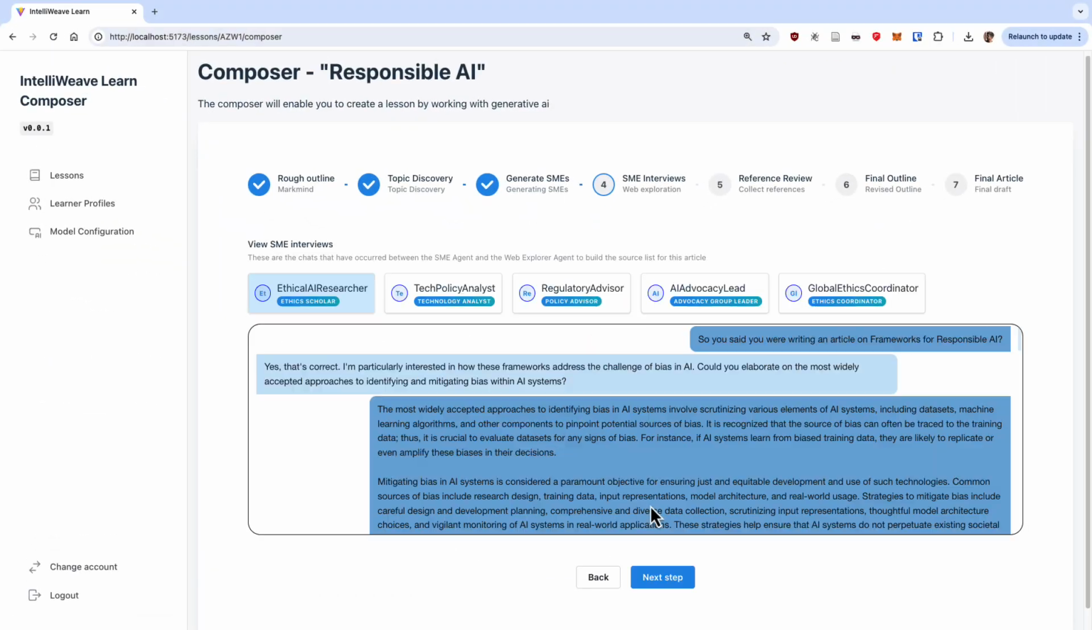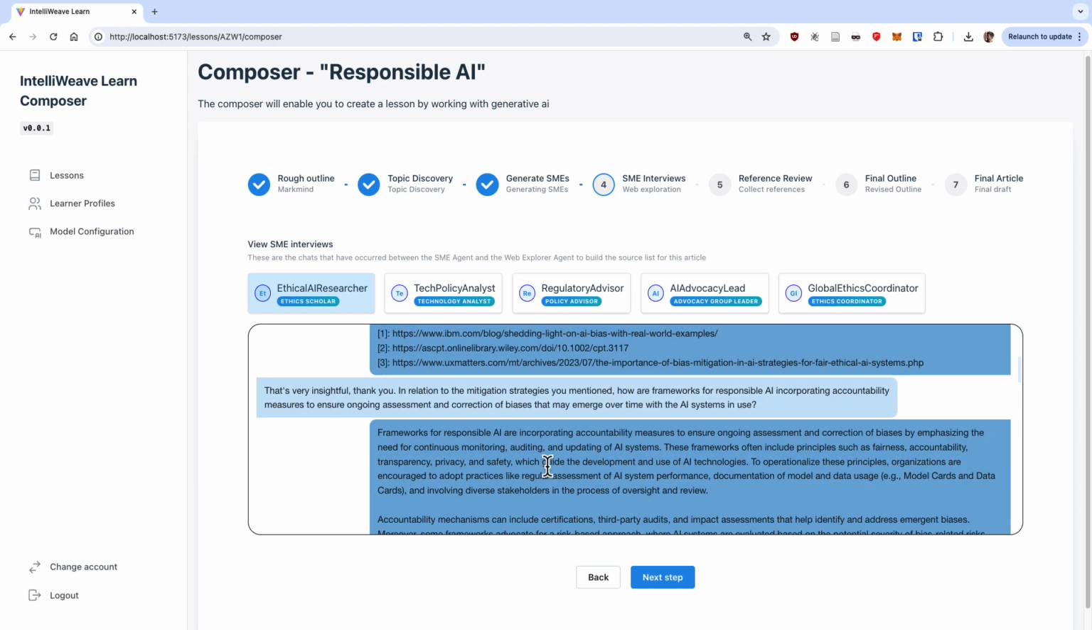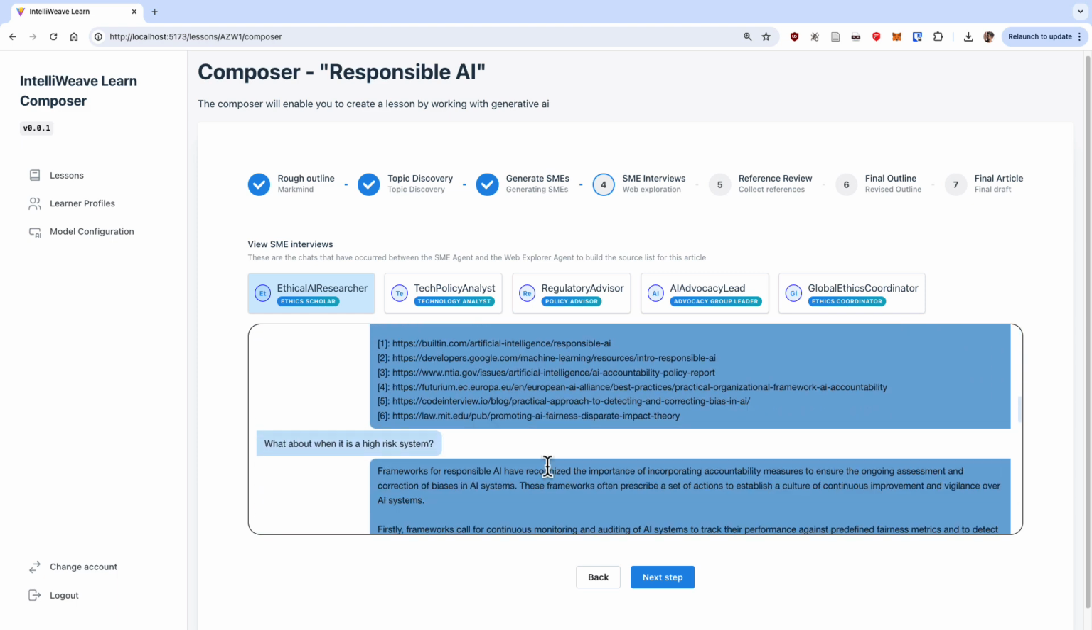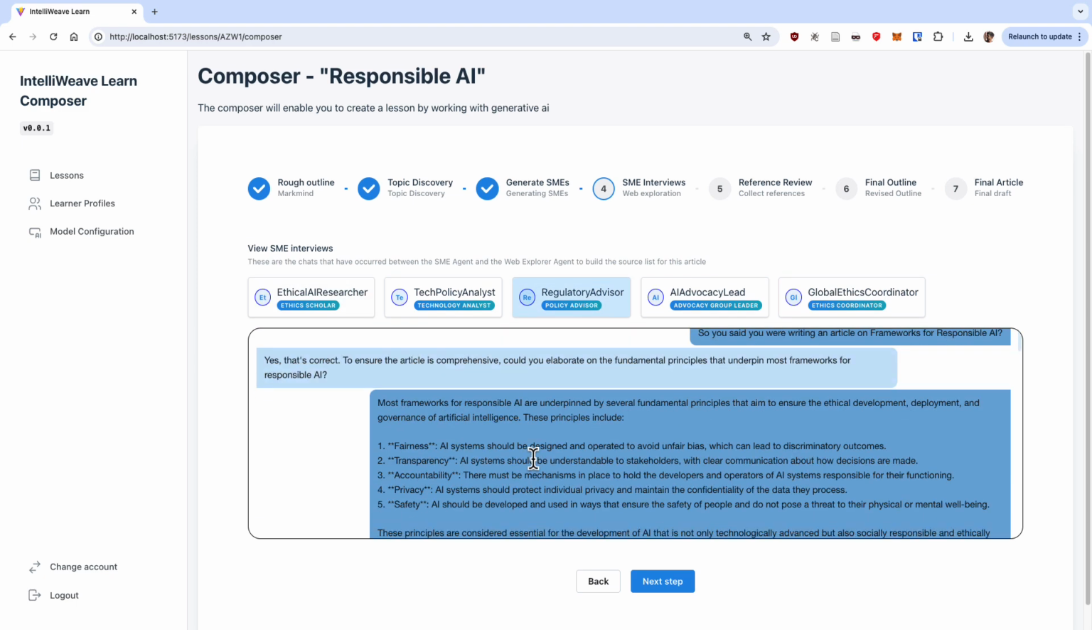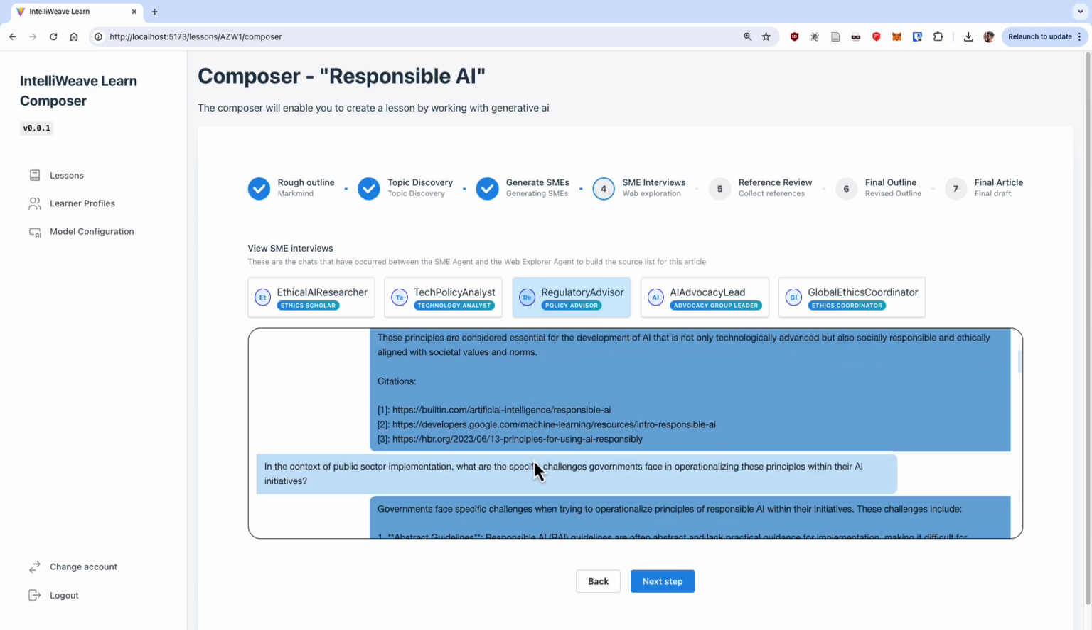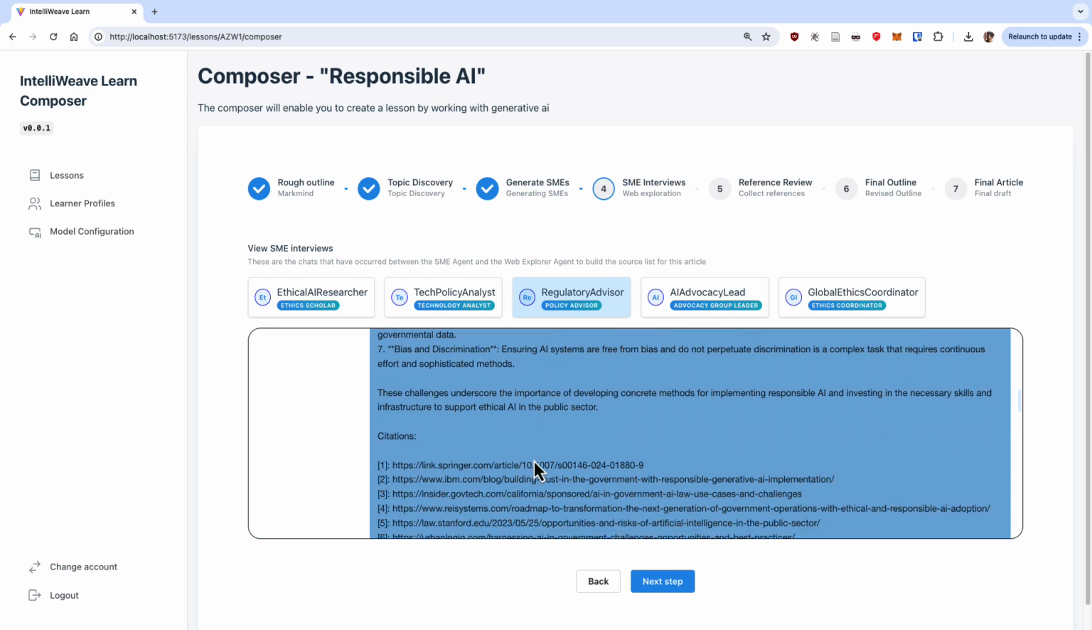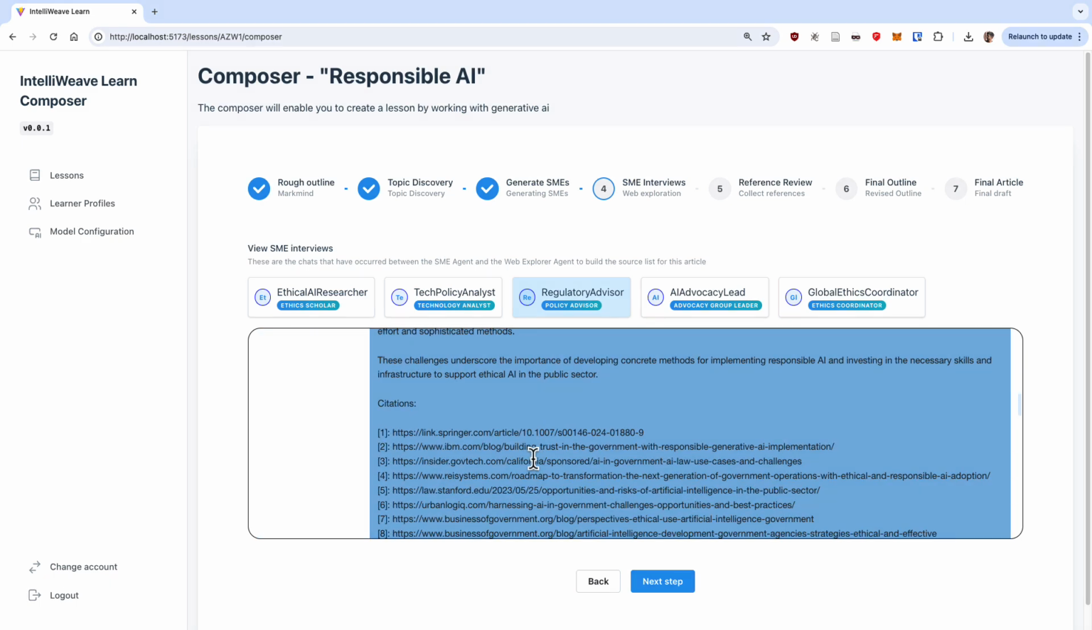Once a step is done, the user is able to look at each of the autonomous chats. For instance, the ethical AI researcher is drilling down and following up on things like bias and accountability, whereas the regulatory advisor is going through a completely different route, asking how a government will go about implementing these policies. You also see that every answer is backed up by references from the web.